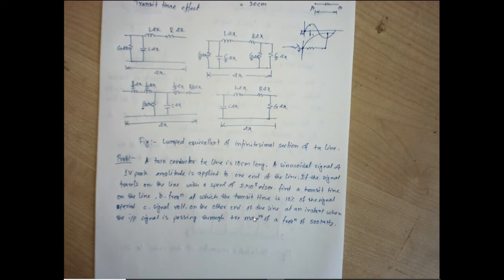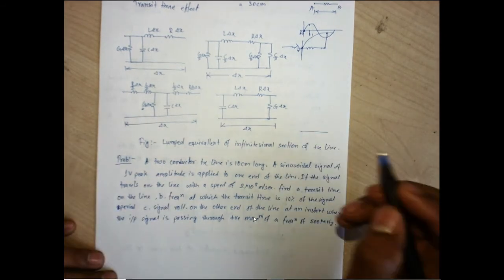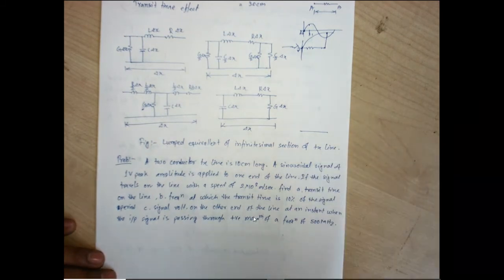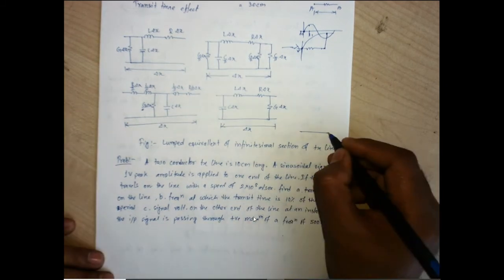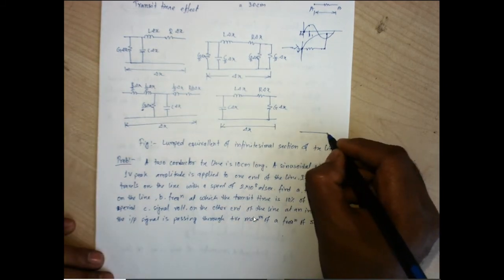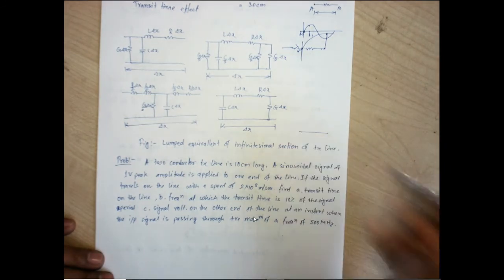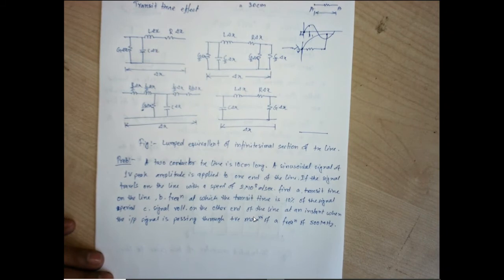What is the signal voltage at the other end when the input signal at this left side end has the positive maximum for a frequency of 500 megahertz?